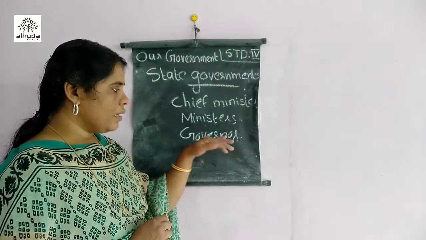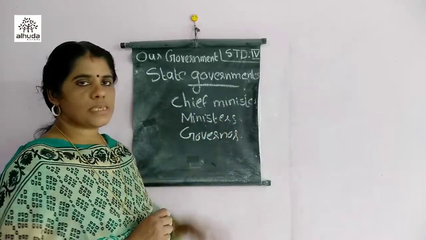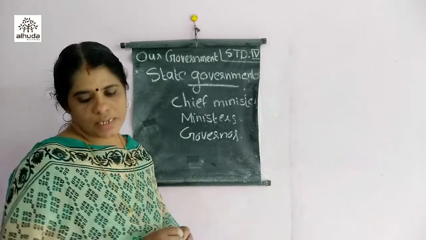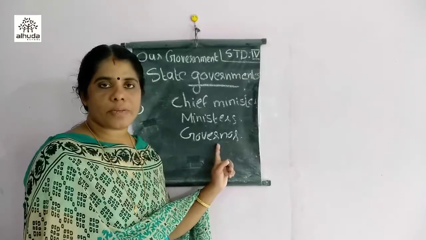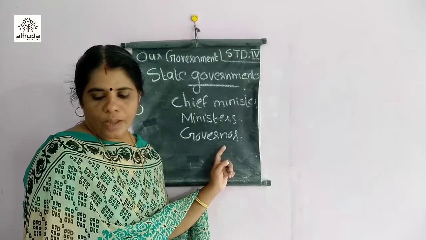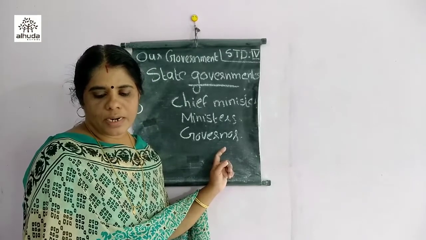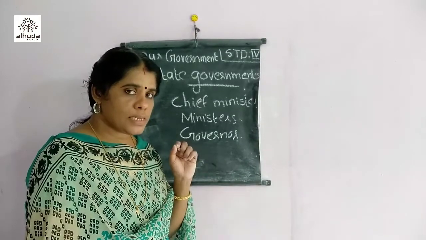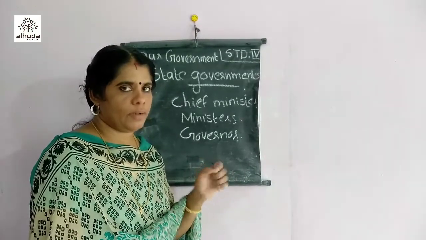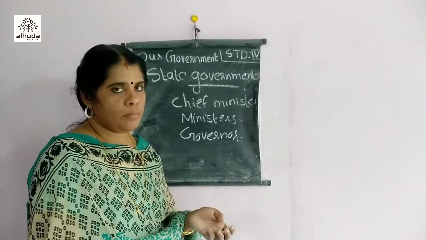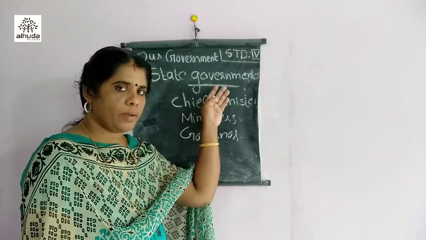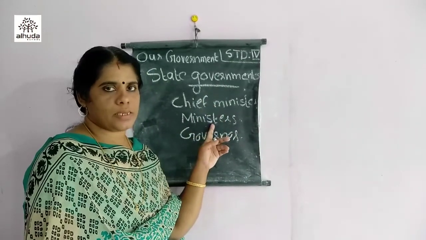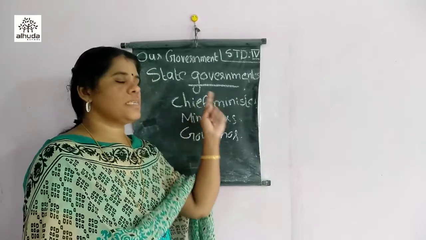So the governor, with the help of the chief minister and ministers, looks after the welfare of the people of each state. The governor is the representative of the President in the state, and is appointed by the President after consulting the Prime Minister. So the governor is supreme in the state, and under the governor come the chief minister and the ministers. Understood? So that's about the state government.